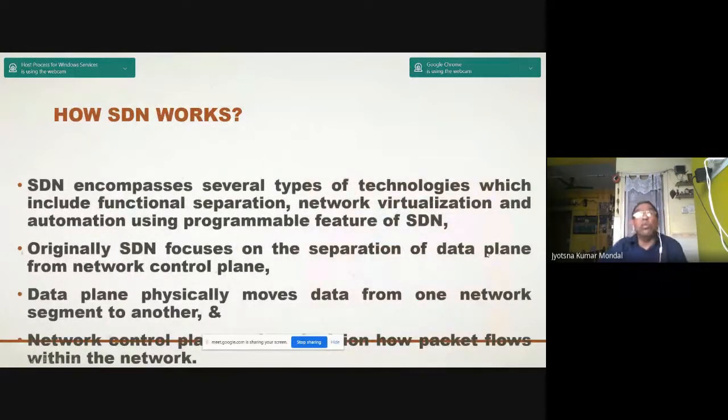Now, how does SDN work? SDN encompasses several types of technologies, which include functional separation, network virtualization, and automation using the programmable feature of SDN. Originally, SDN focuses on the separation of the data plane from the network control plane. The data plane physically moves data from one network segment to another, and the network control plane determines how the packets are forwarded within the network.